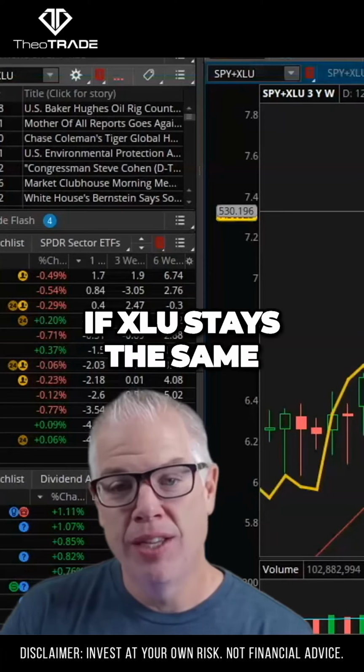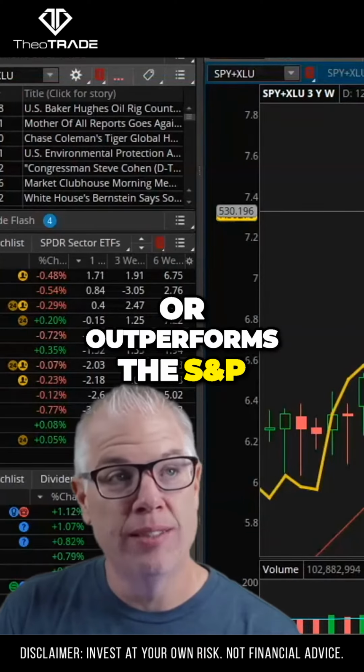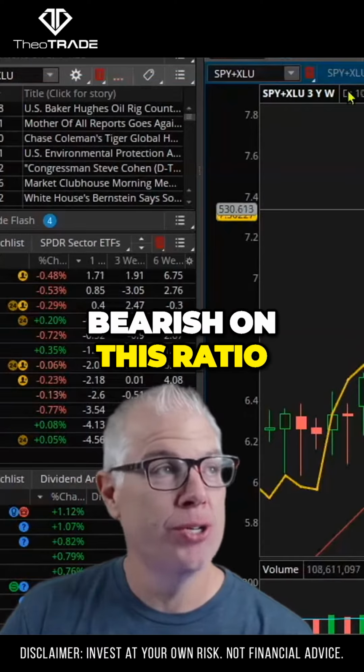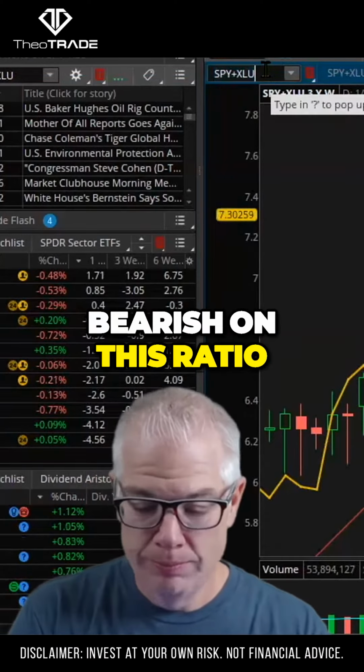Point. So if XLU stays the same or outperforms the S&P, it's going to turn bearish on this ratio. What about GLD?